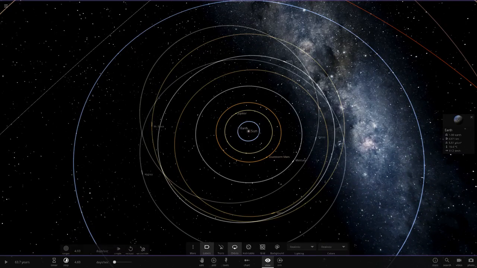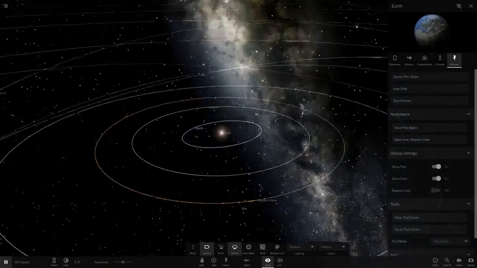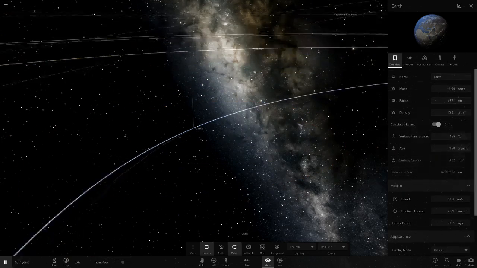Alright, so without further ado, we'll slow down time. And we'll click play. So we're also going to look at the planet's temperatures and stuff like that, because they'll definitely change. Alright, so Earth. Now, this will definitely increase. We'll turn off climate mode as well, because obviously climate mode makes it go all weird.